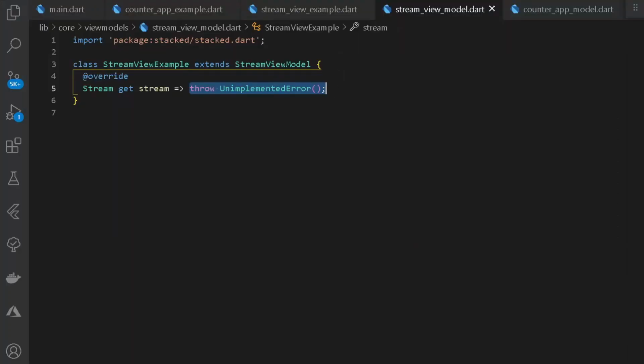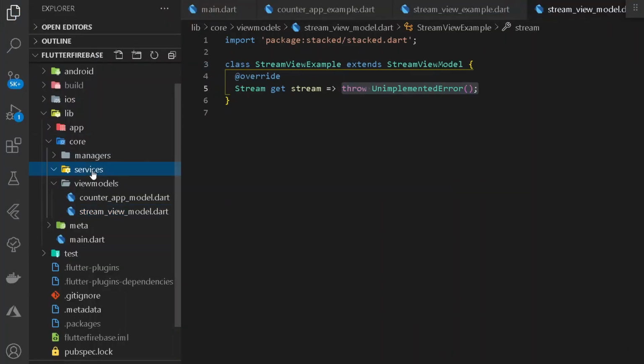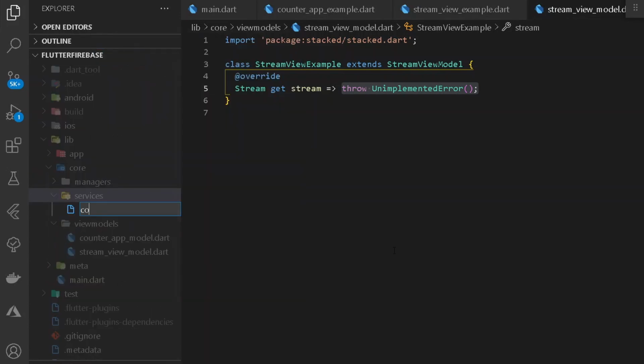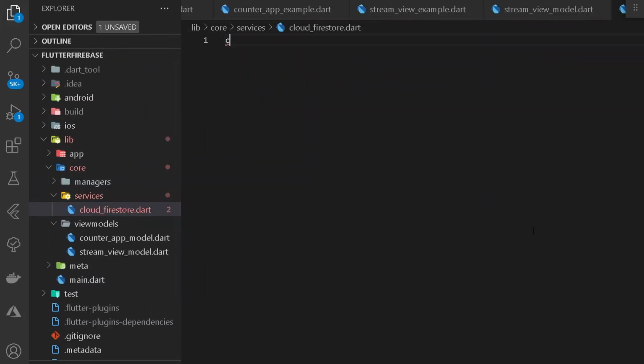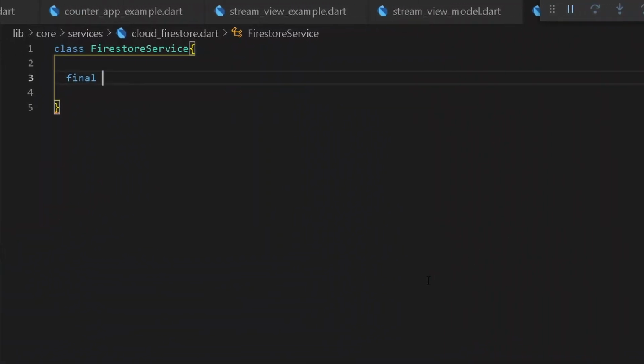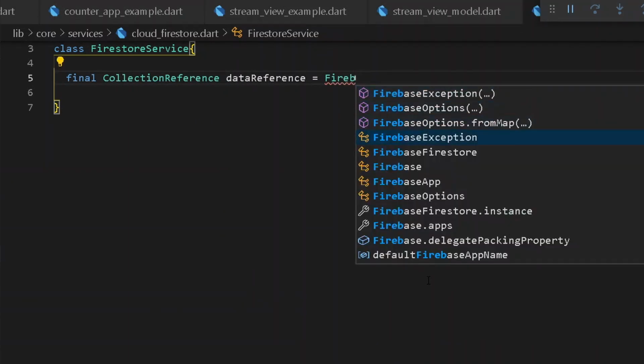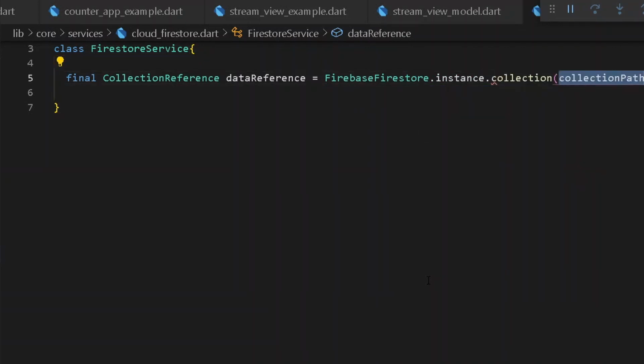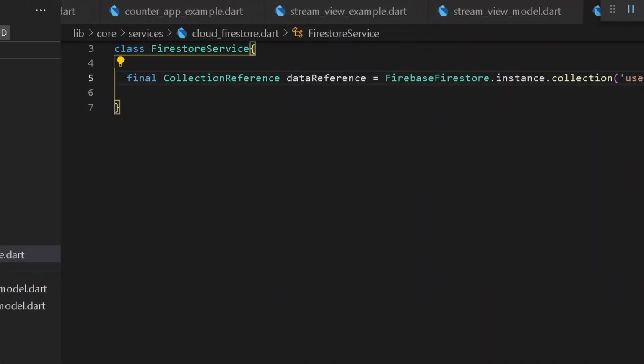So for having that, let's go under our services and create a new file for Cloudflare store. Under this file, we shall be having a new class. Now the following service shall be helping us in getting all of our data, that is performing all of our actions over Firebase. I shall be having a new final instance of collection reference. So here let's have a new collection reference for data, and it shall be equal to Firebase firestore.instance.collection, a collection of all the users that I already have under my Cloudflare store.